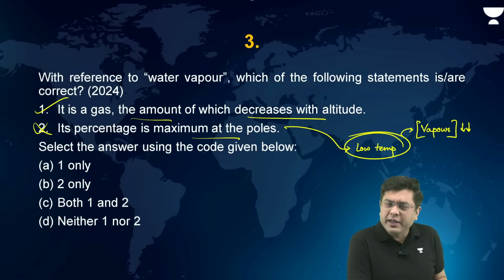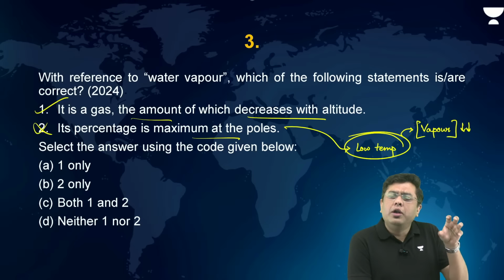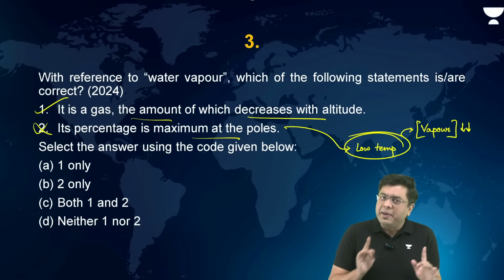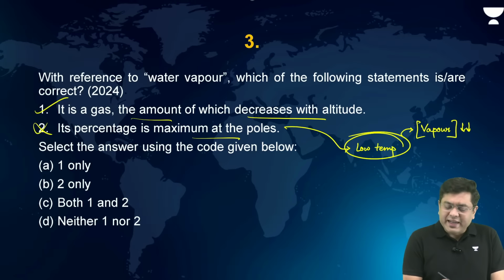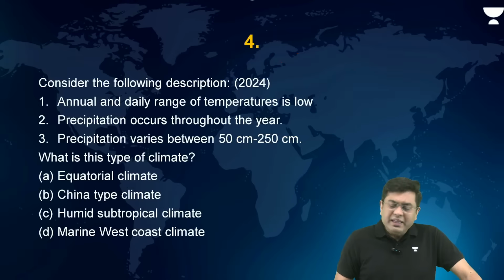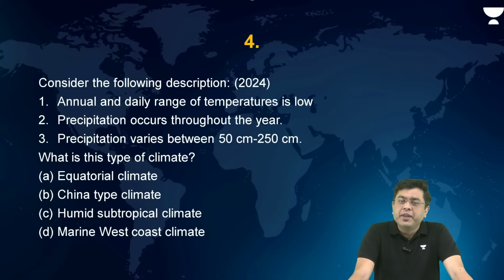And absolute humidity is what? The overall amount of water vapor which is carried per volume of air parcel. So that becomes important. So here, which is the correct answer? The correct answer is A, that is 1 only. I hope the concept behind it is understood. Now, then we move on to the next question.